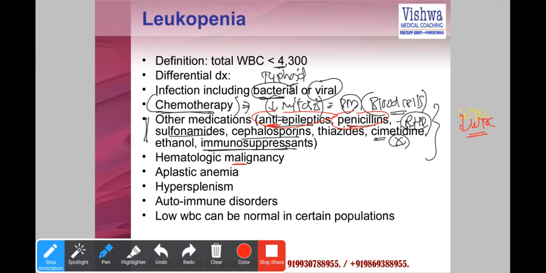It can also be malignancy, hematological malignancy, also blood cancer. A comparatively rare cause, but one of the differential diagnoses.